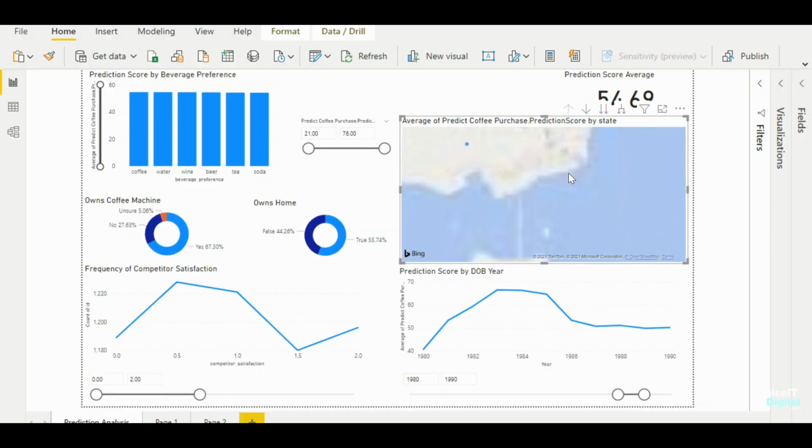Let's now take a look at the geography, particularly the southern states of Victoria and Tasmania. The larger the blue circle on this screen, the more likely that, based on the low customer satisfaction with our competitors and the demographic age range in here, they buy coffee from us. So in Tasmania, with this information at hand, targeting those individuals, we have a high likelihood of success for them to buy coffee from Brewery 3. Now in Victoria, that's a different story.